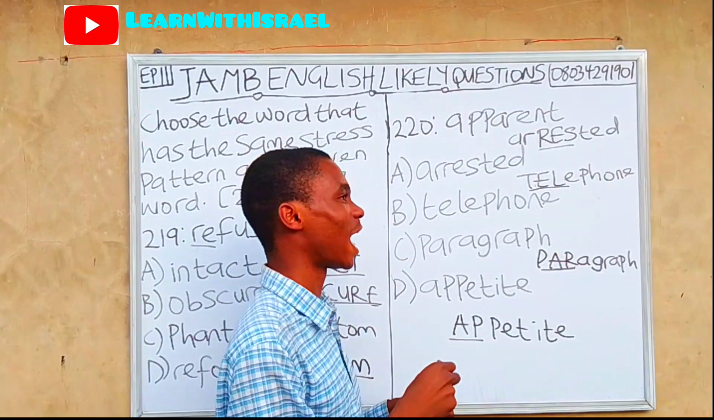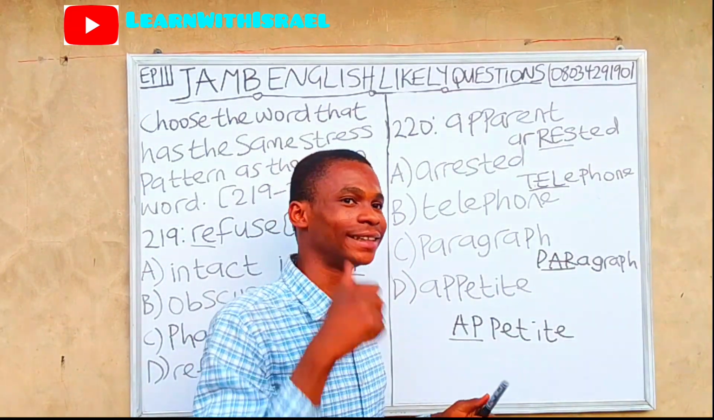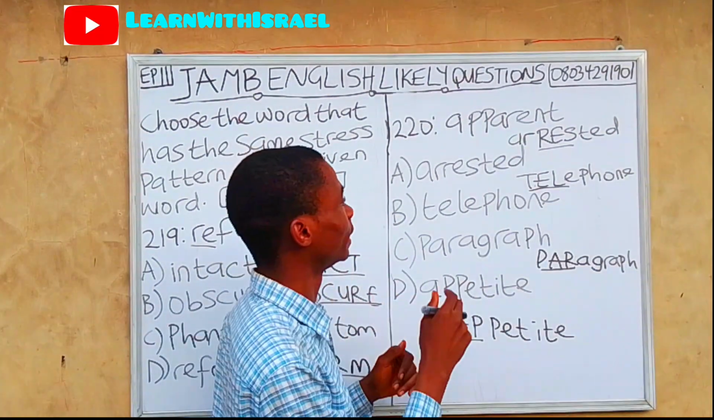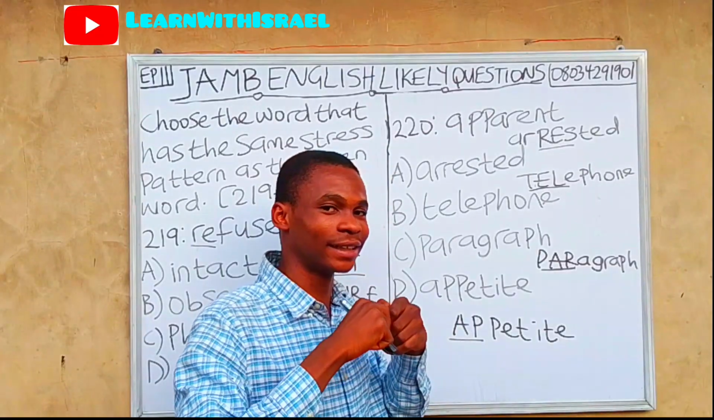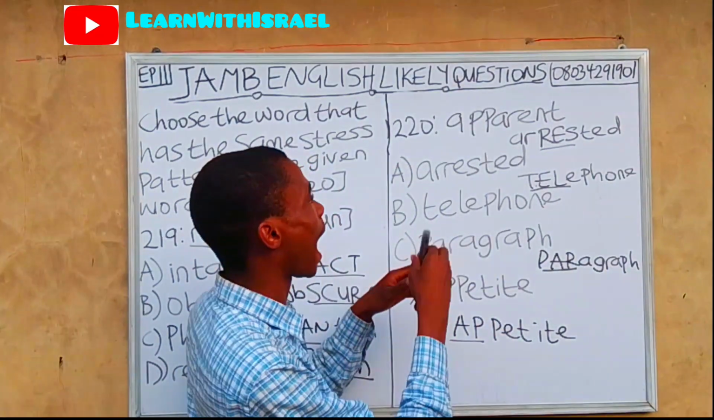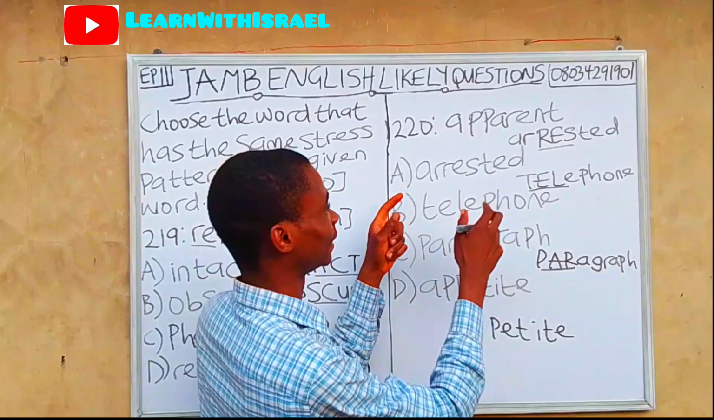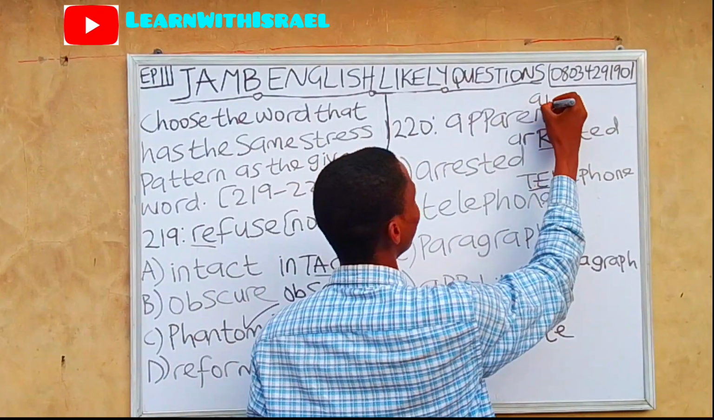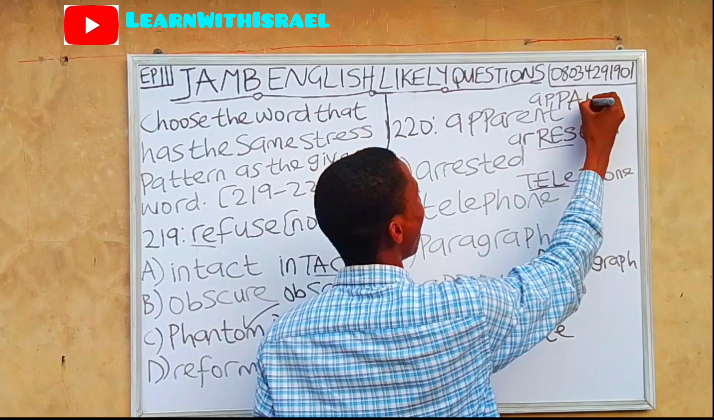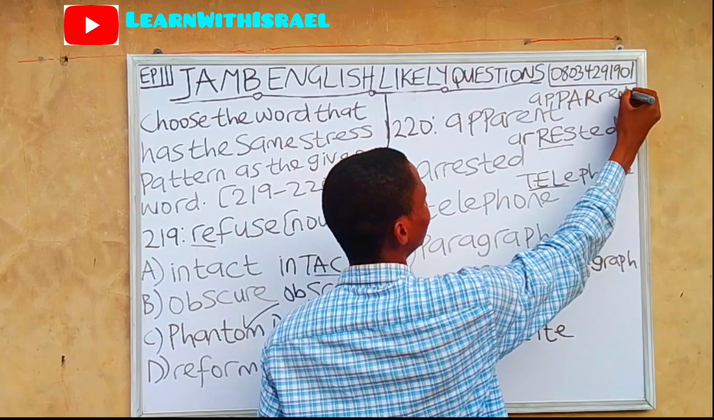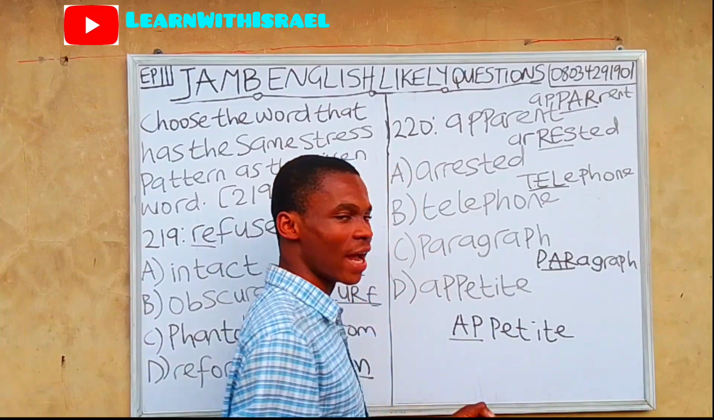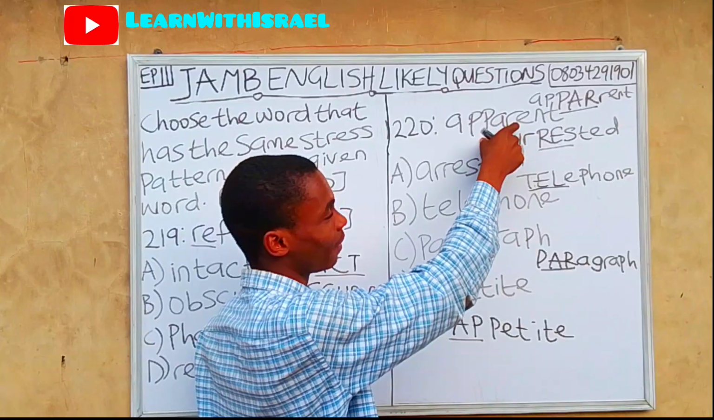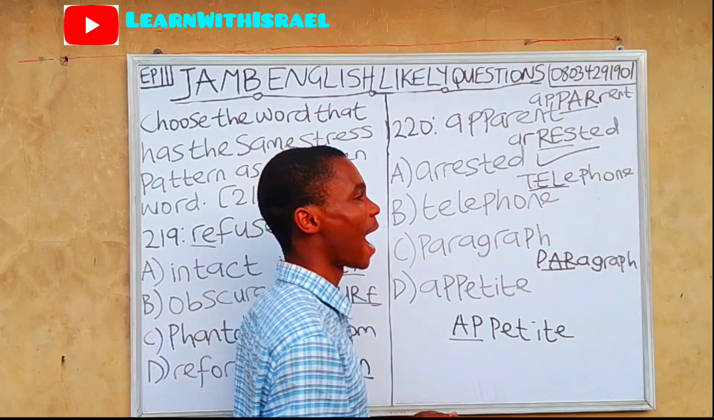Arrest is not about how the pitch goes. It is about how stressed it is. That is how you answer questions on stress. Arrest, you can see that it's very stressed. Arrested. Apparent, you can see they are similar. So let's write apparent. You can see that this PAR is stressed. So the one that has the same stress as the question, which is apparent, is arrested.